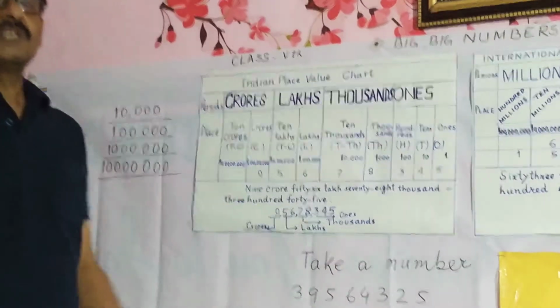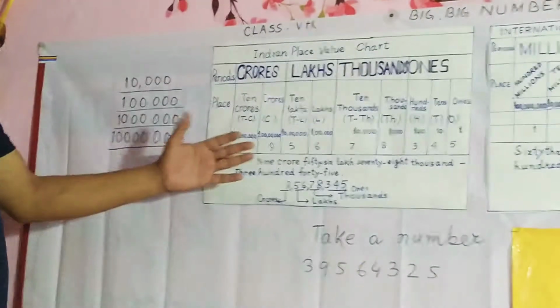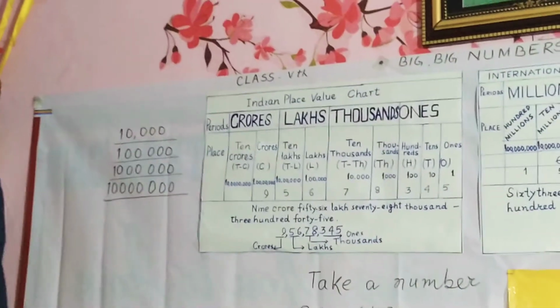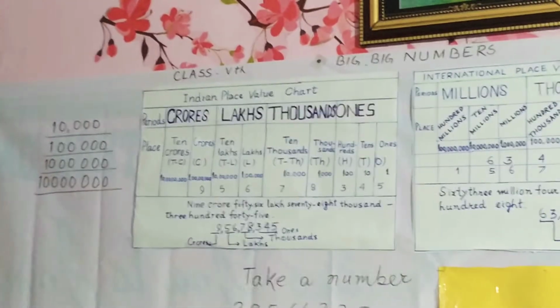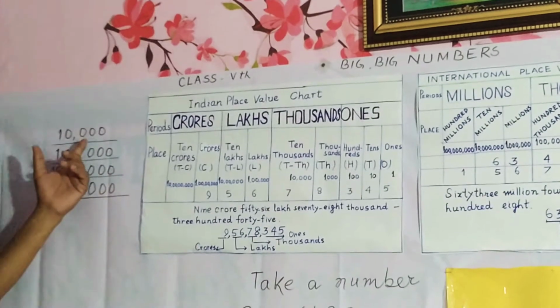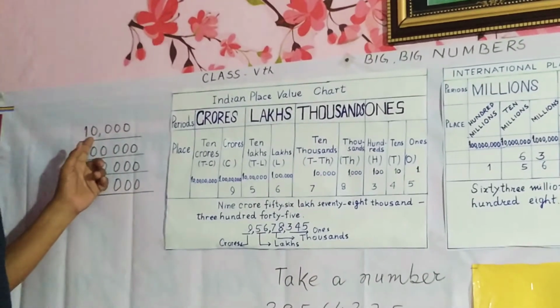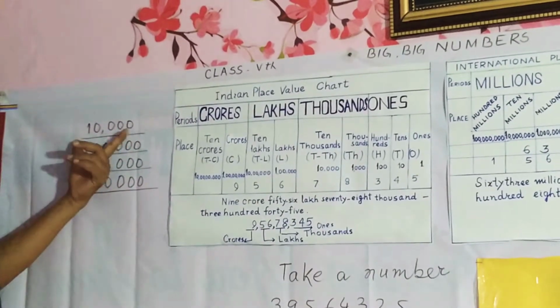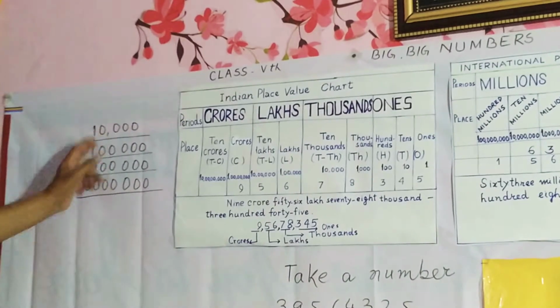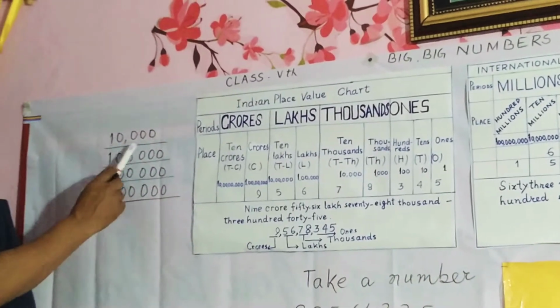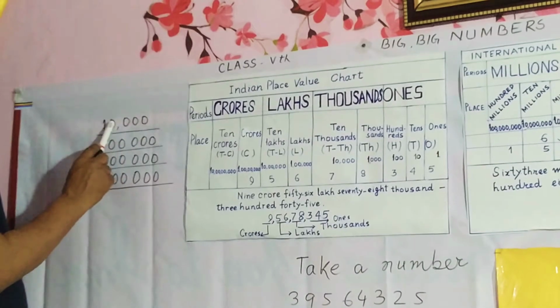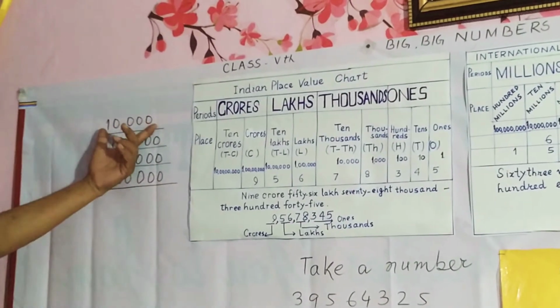Now there is some question: how many zeros are there in 10,000? Yes, no doubt there are 4 zeros in 10,000. And if you count all the digits, then in 10,000, 1, 2, 3, 4, 5, there are 5 digits.